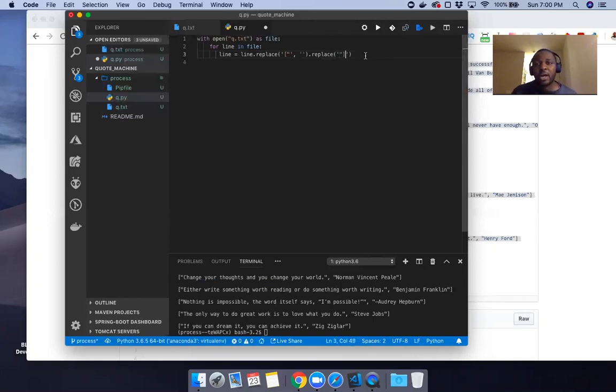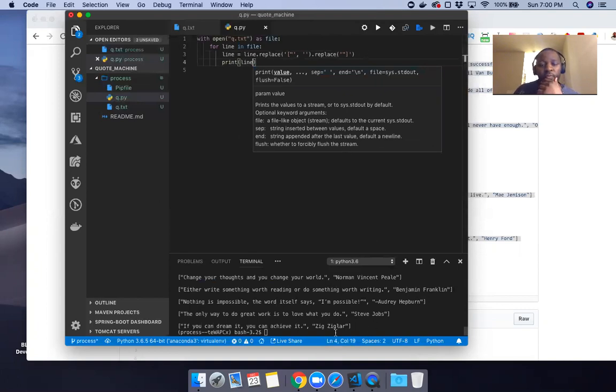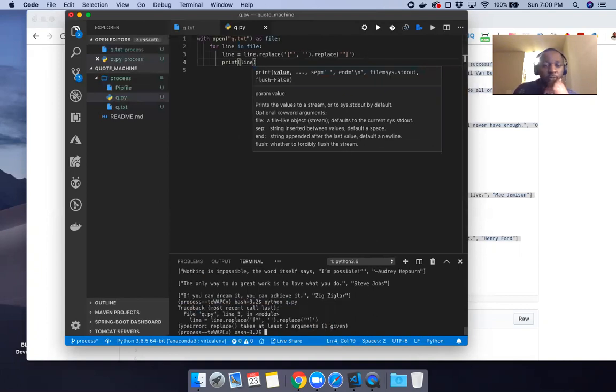Right. And then I'm just going to do the same thing and print out the line just to make sure that it's still working.